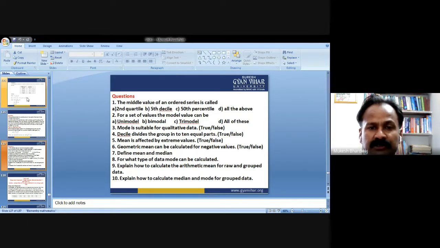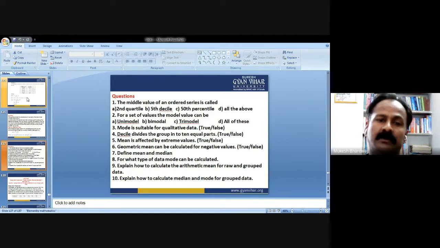Third, mode is suitable for qualitative data. Yes, we had studied the merits and demerits, where we found that mode is suitable for qualitative data. Yes, it is true. Decile divides the group into 10 equal parts. Yes, obviously decile, percentile, I had already told you that it divides into 100 parts. So decile divides the group into 10 equal parts. True.